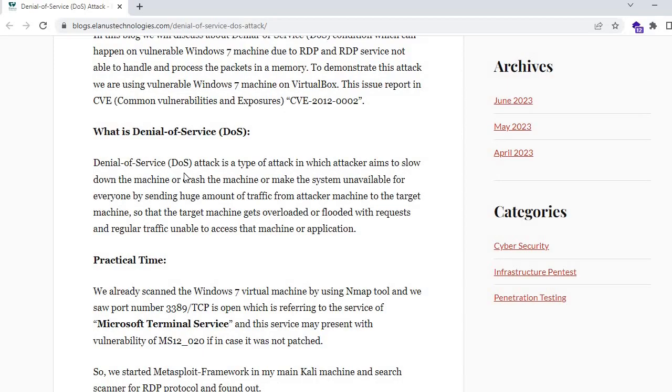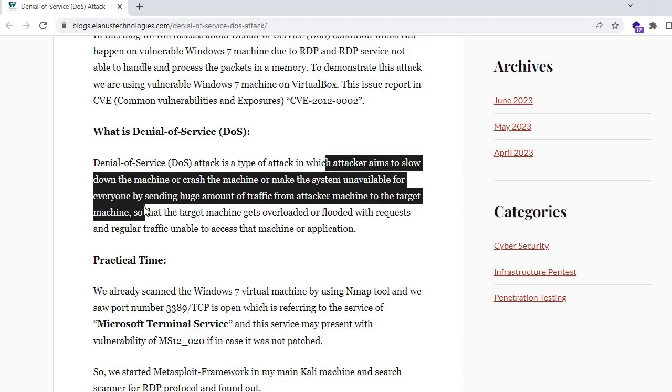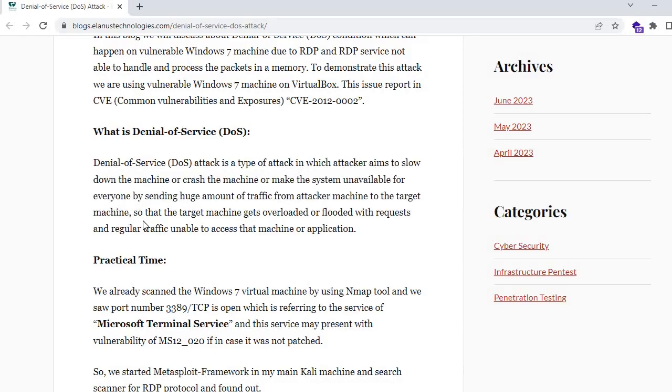It is a type of attack in which the attacker aims to slow down the machine, crash the machine, or make the system unavailable for everyone by sending a huge amount of traffic from the attacker machine to the target machine, so that the target machine gets overloaded.